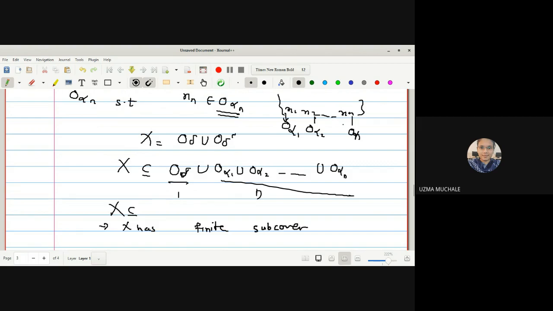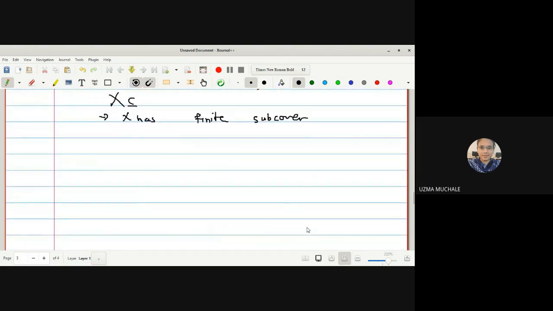Correct? So for any open cover of X, we have got a finite subcover in cases 1 and 2, and hence proved that the cofinite topological space is a compact space. Those who want to repeat, you can see the lecture once again. If you have a doubt, you can ask me in the next lecture.